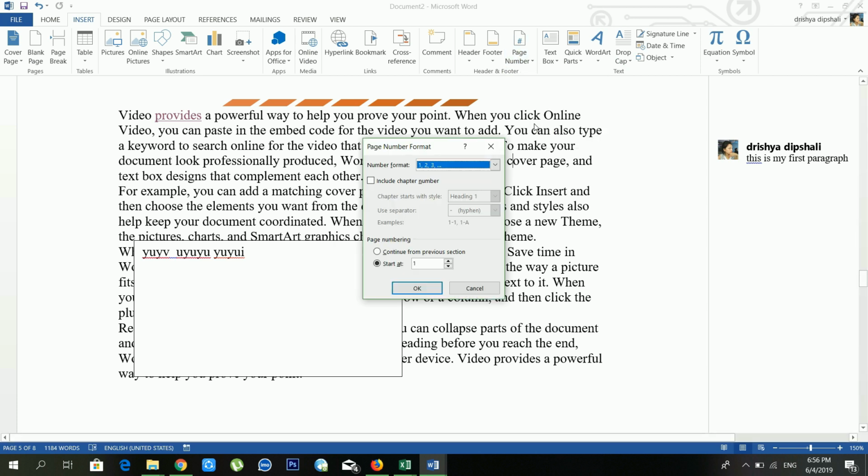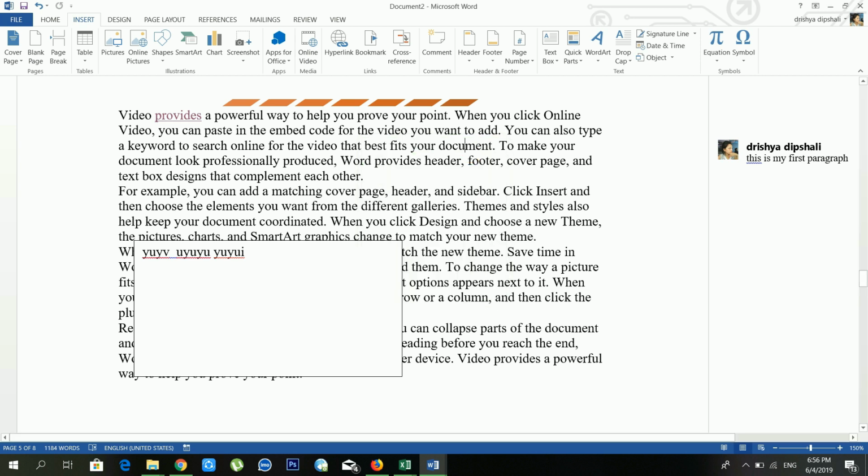There is a format page numbers option. Now I'm using the number format 1 to 3, right? And from here you can make it ABC also, you can put Roman also. There are lots of options available. Okay, so this is the secret of page numbers.